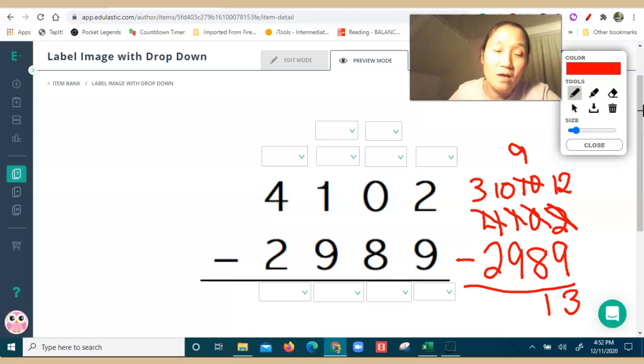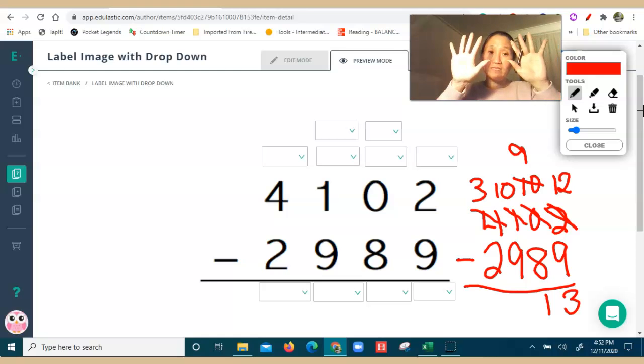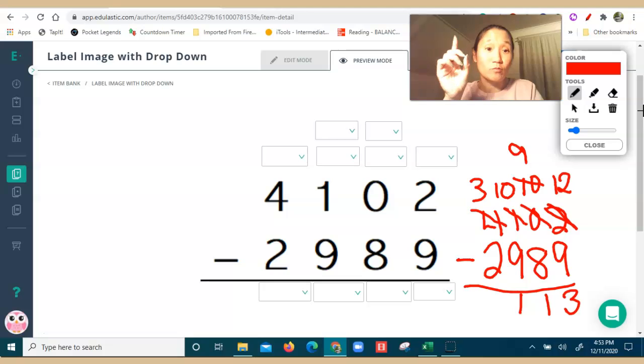10 groups of 100 is 1,000. So now I have 10, and I can take 9 away, and that leaves me 1. Okay, 1 group of 100. I have 3 groups of 1,000 and I can take 2 away, and that leaves me with 1.